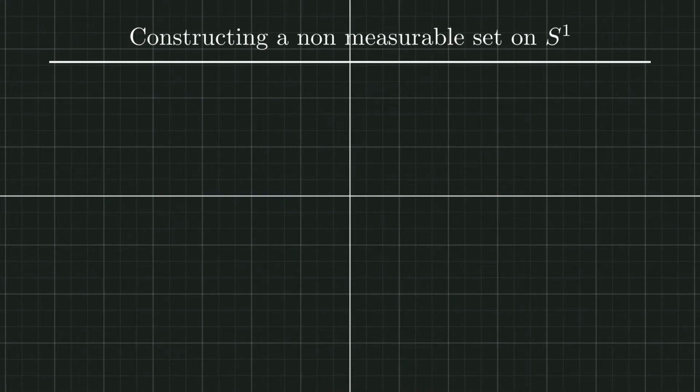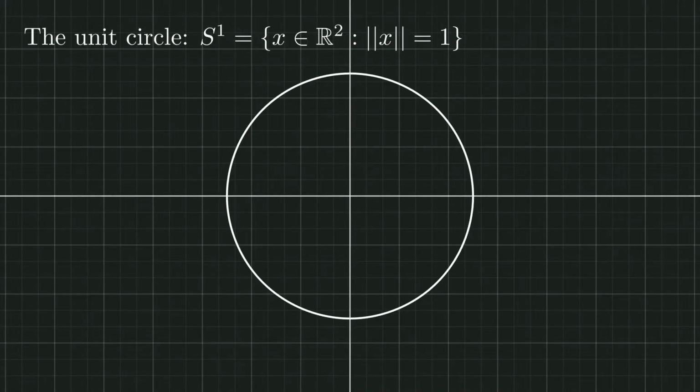When trying to generalize a notion of size to arbitrary sets, however, we run into trouble. For some sets, it ends up being impossible to say what its size is. We call these sets non-measurable. In this section, we will give an example of such a non-measurable set. We will create a non-measurable subset on S1.